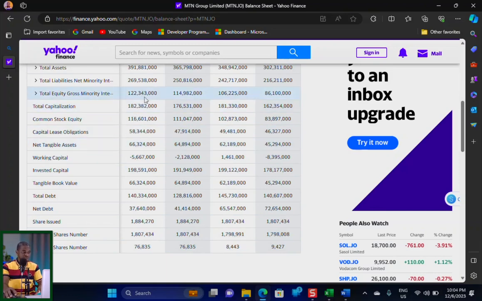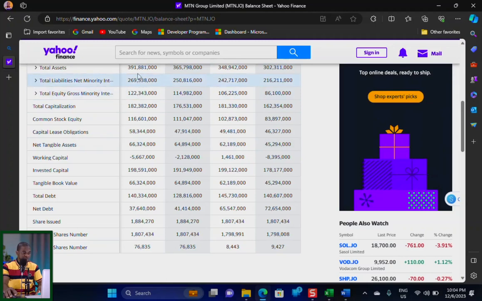For example, the total capitalization of the company is 182 billion. Capitalization is more like the net worth, the value of that company. Now, when a company liquidates, this amount will be the value that will be used to settle its shareholders. That is what capitalization means.